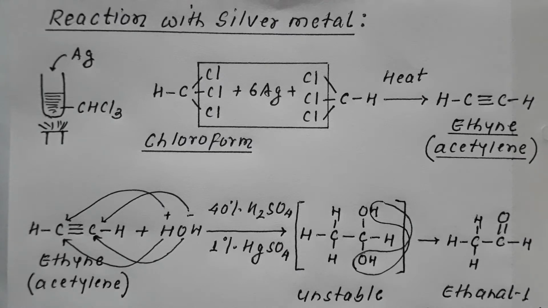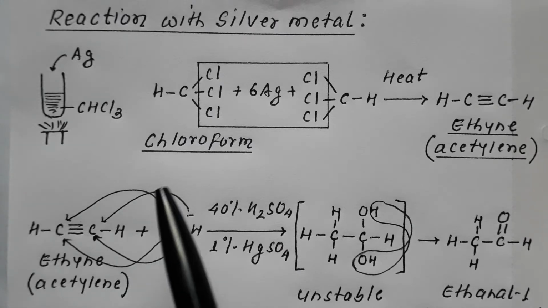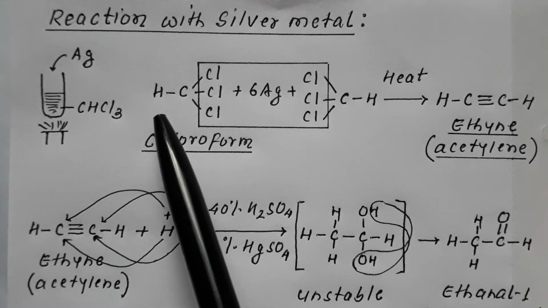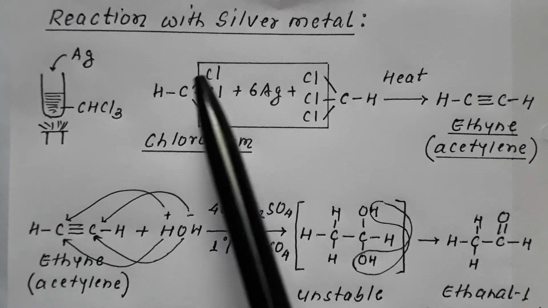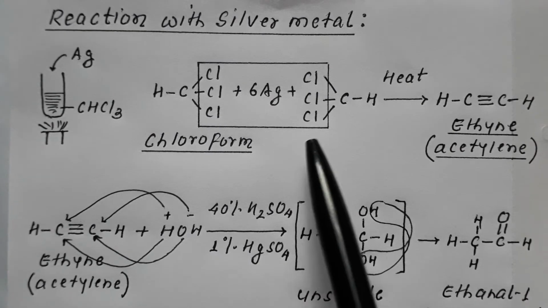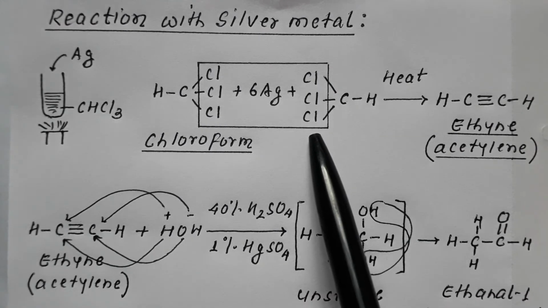How is it? If we look at the reaction, suppose we have taken this chloroform, CHCl3 one molecule, CHCl3 second molecule.